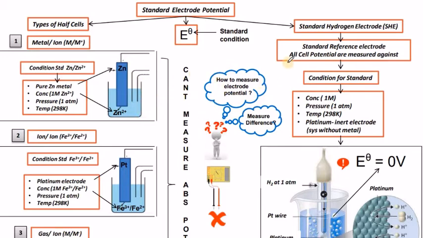So that is considered as hydrogen electrode. We can call it SHE, standard hydrogen electrode. So we will move on to this discussion, that is standard hydrogen electrode, that is nothing but a reference electrode. All cell potentials can be measured against it, and the important conditions for this one are: concentration should be 1 molarity, pressure should be 1 atmosphere, and temperature should be 298 Kelvin, as well as the inert platinum electrode